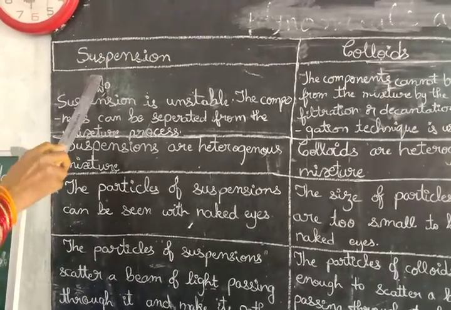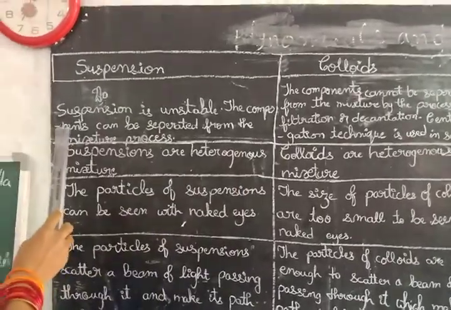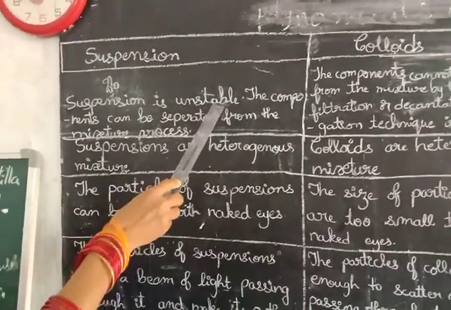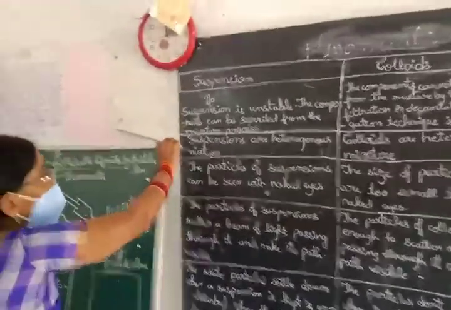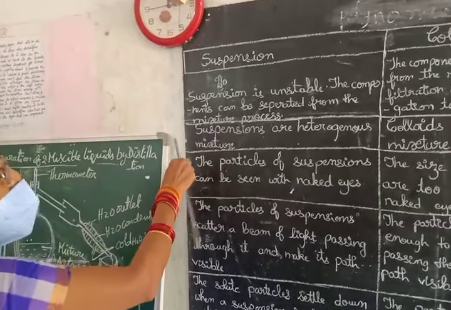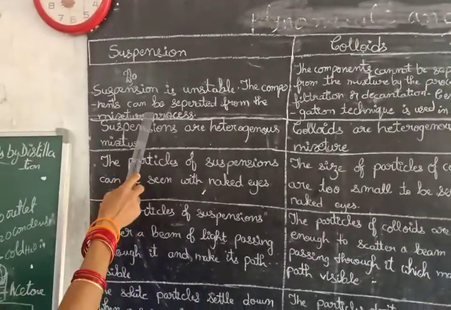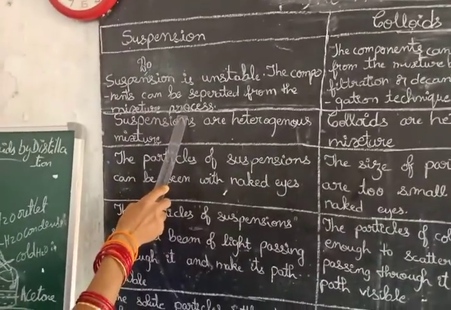Now let us learn the differences between suspension and colloids. Suspension is unstable. If it is kept like this, it is unstable. So here they are unstable. The components can be separated from the mixture.